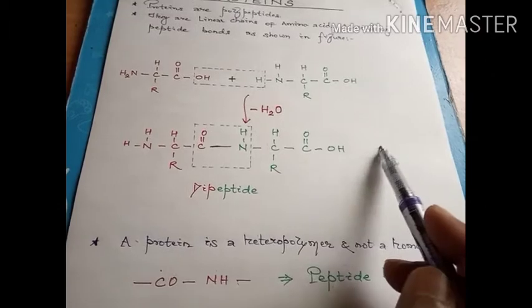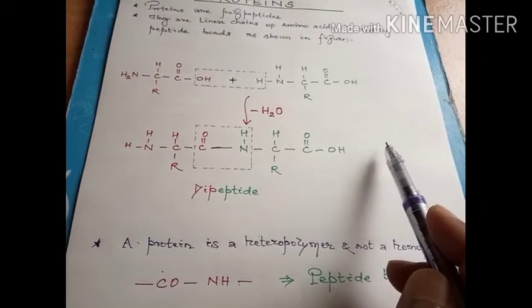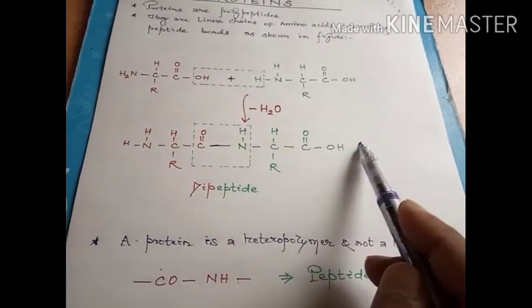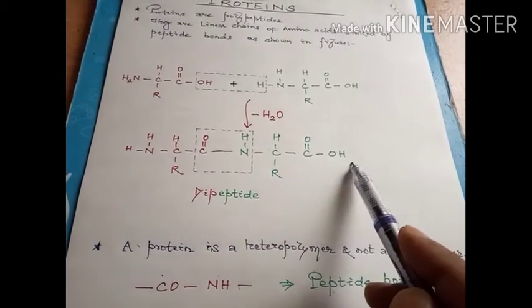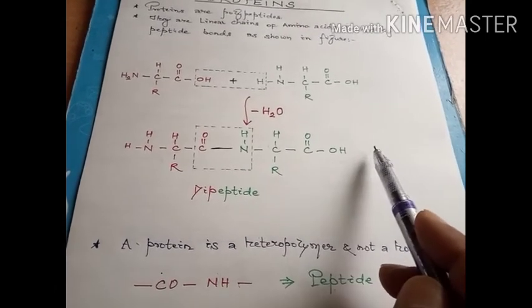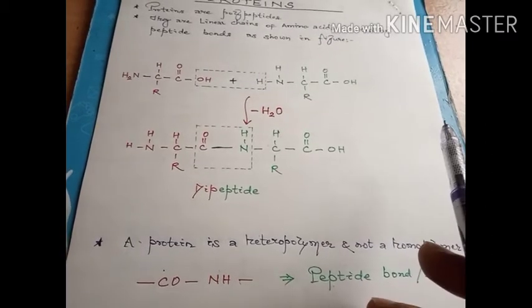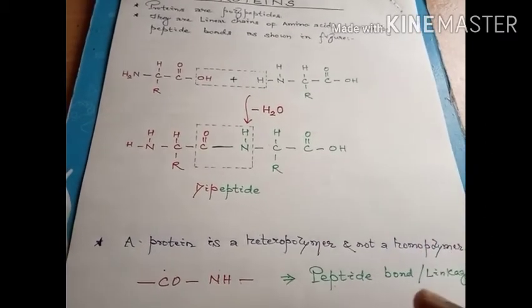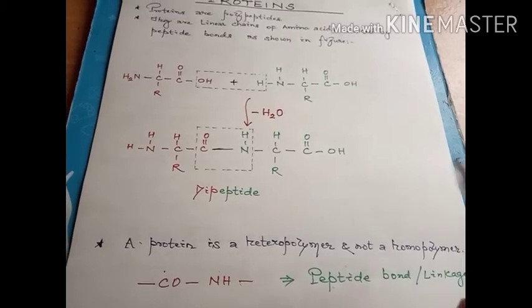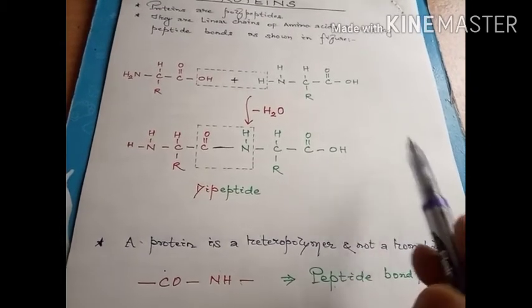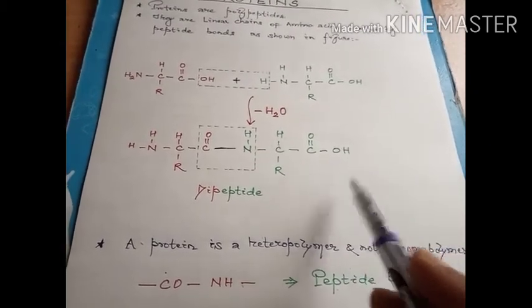Likewise, if three amino acids are joined together by the elimination of two molecules of water, then a tripeptide would be formed. Likewise, if four amino acids are joined, it is called a tetrapeptide, and so on, according as they contain 2, 3 or 4 amino acid molecules joined together in the same fashion. So in general, they are referred to as polypeptides.